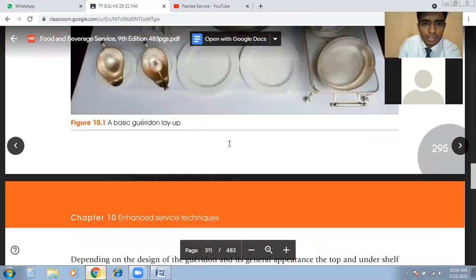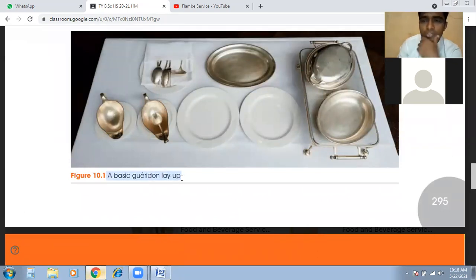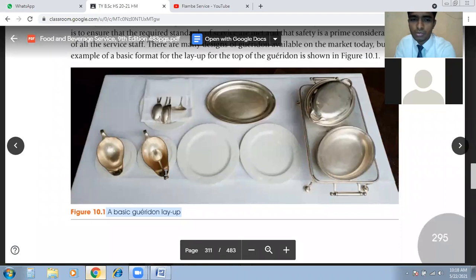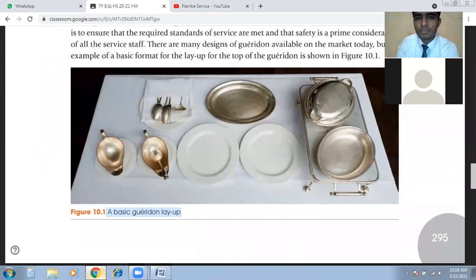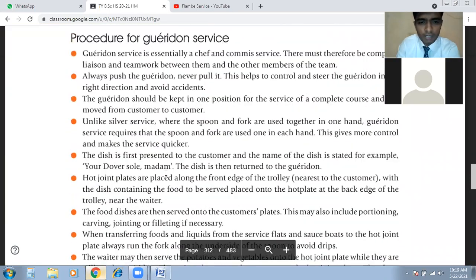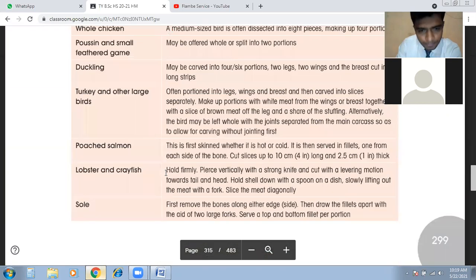Have you seen this layout? This is the basic layout for the Gueridon service. This layout might be changed according to what dishes we are preparing. If you are preparing the crepe suzette, we have to change the setup a little bit. If we are preparing the banana flambe, we need to use a knife, fork, and other things. So it changes slightly depending on what we are preparing. It depends. So I will show you what equipment.